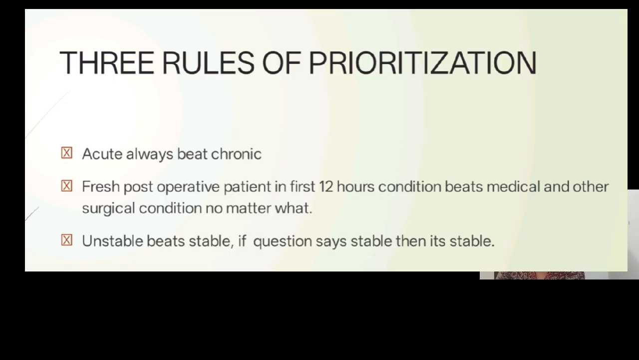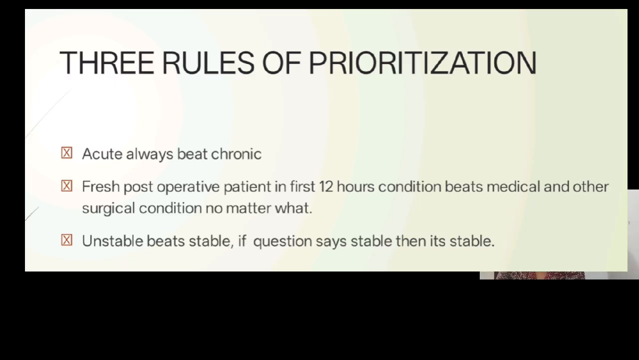For example, a patient with pain in the abdomen cannot be neglected. It might be pain because of pancreatitis, or it might be because of an acute bowel rupture. So we need to emphasize what is important and what is the priority. So the acute always beats the chronic patients. Next is the fresh operative patient in the first 12 hours, who is considered the most priority when compared to other surgical or medical conditions, no matter what the condition is. So the first 12-hour post-operative patient is considered most priority.